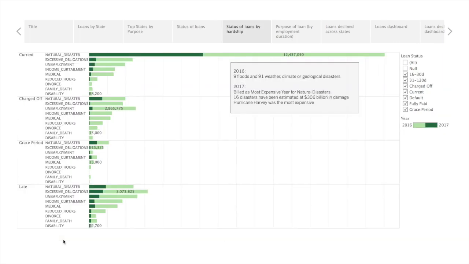The next slide presents the status of loans by hardship. We see that the majority of loan applications that are currently in hardship are for natural disasters. In fact, natural disasters form a relatively large portion in almost all categories.